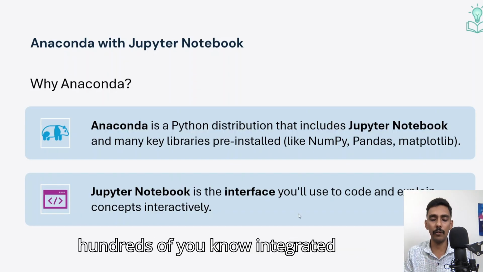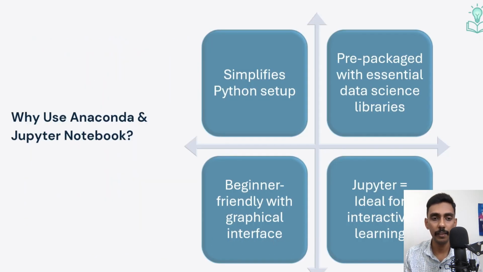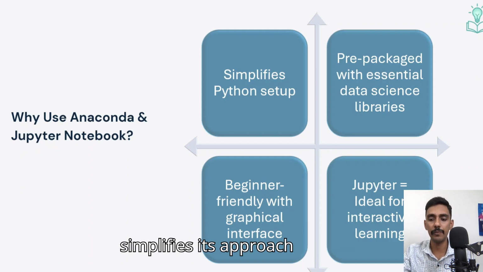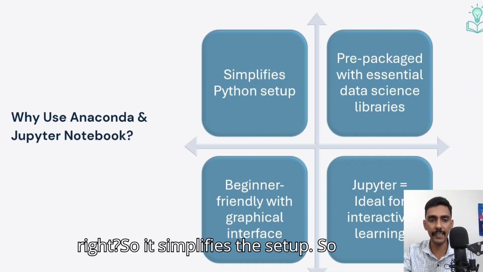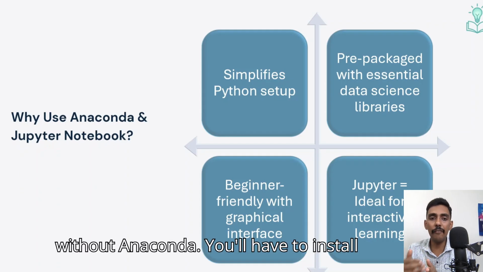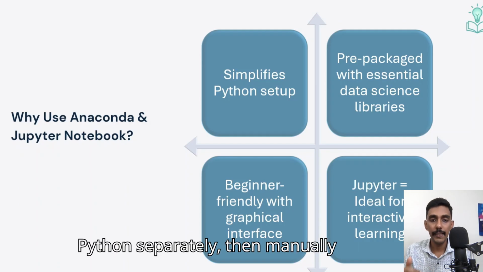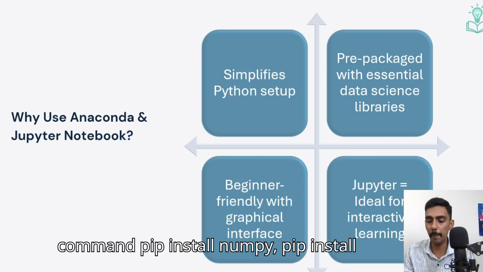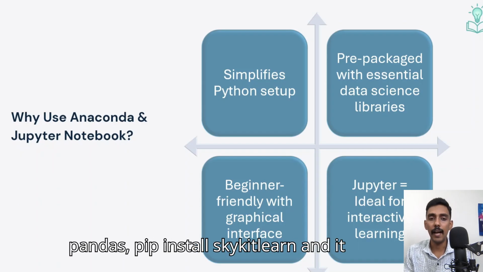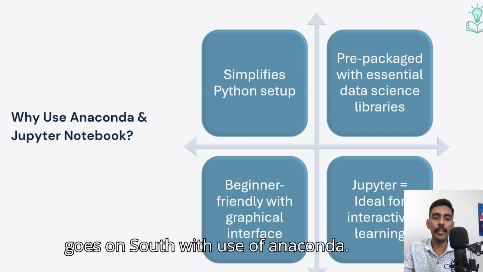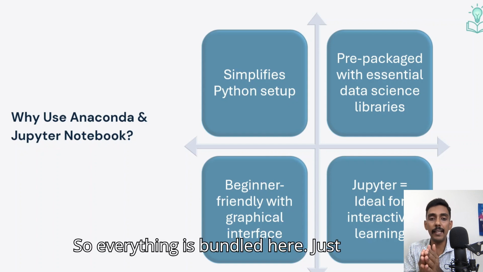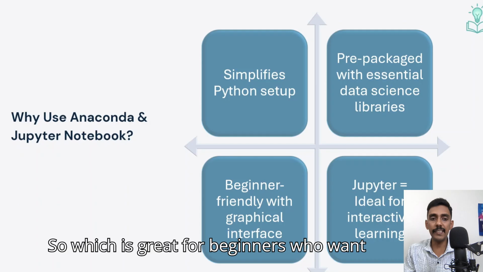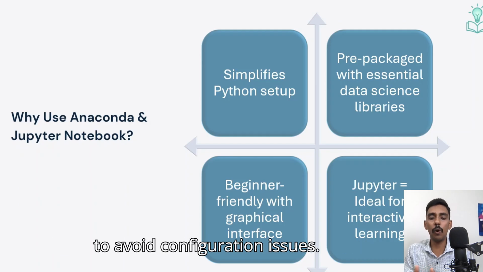There are hundreds of integrated development environments. Number one, it simplifies the setup. Without Anaconda, you'd have to install Python separately, then manually install each package using the pip command: pip install NumPy, pip install Pandas, pip install Scikit-learn, and it goes on. With Anaconda, everything is bundled. Just install once and you're ready to go, which is great for beginners who want to avoid configuration issues.